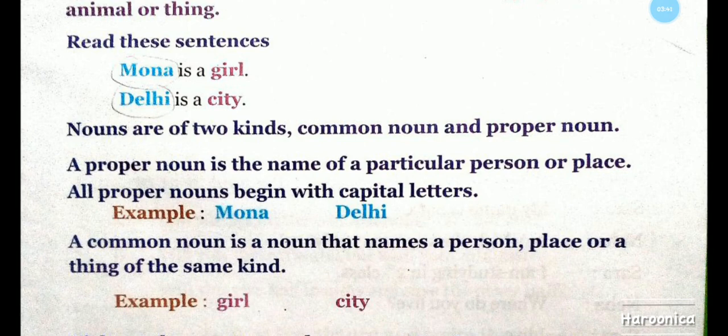So, another example of a proper noun is India. See, India, I-N-D-I-A, India. I is a big letter. The first letter of India, I, is a big letter because it is the name of a country. It is a proper noun.